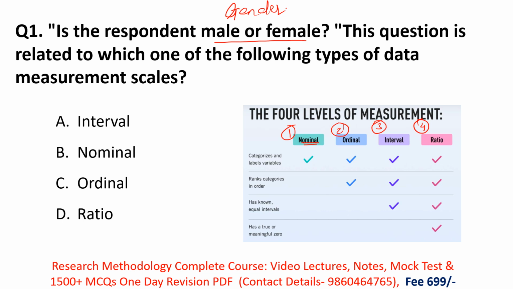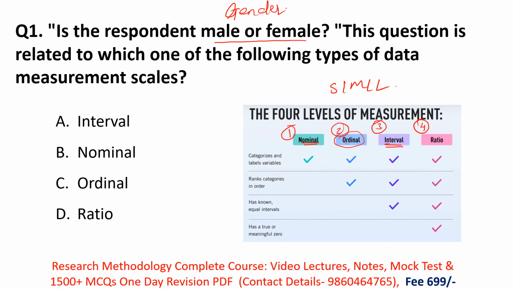Then in ordinal, the name itself defines the meaning. Ordinal means we arrange our variables in proper sequence or order, like t-shirt sizes: small, medium, and large.